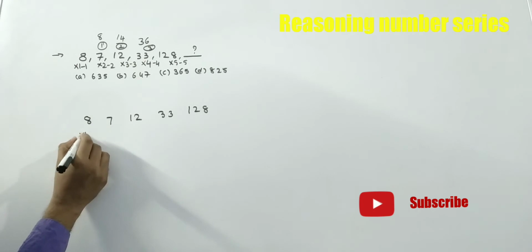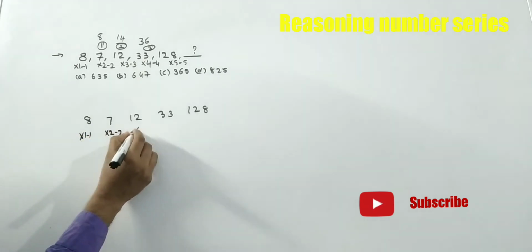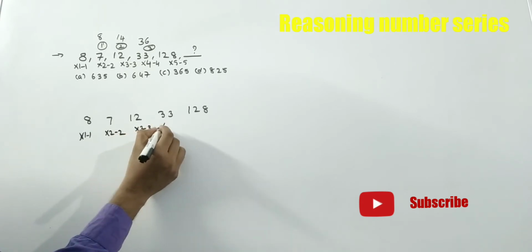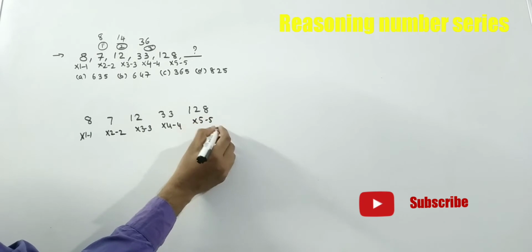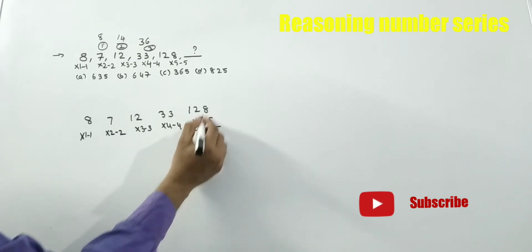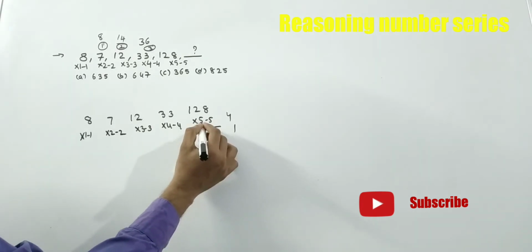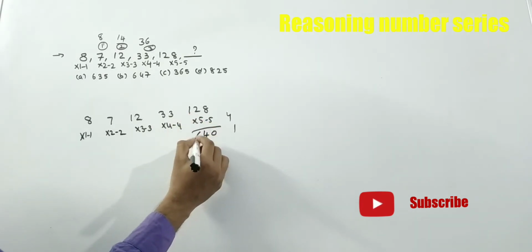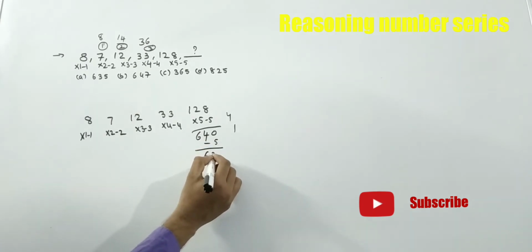Then calculate: 5 eights are 40, 5 twos are 10 plus 4 is 14, 5 ones are 5 plus 1 is 6, minus 5. That means 635.